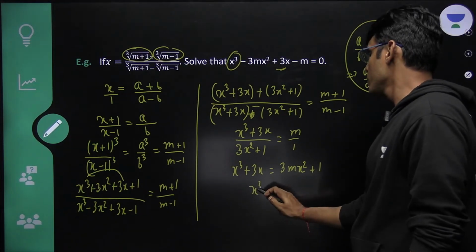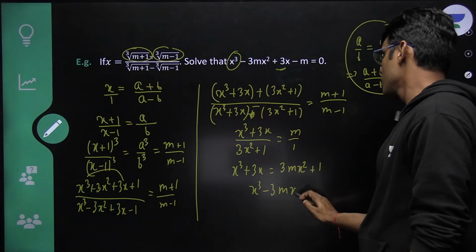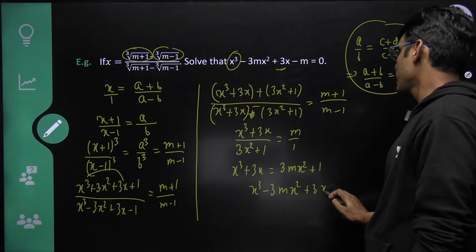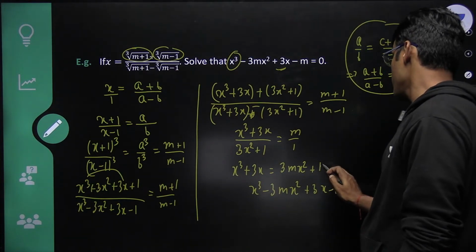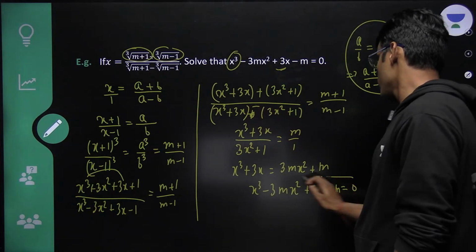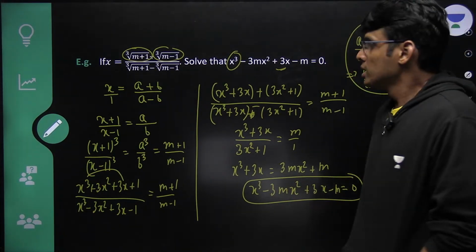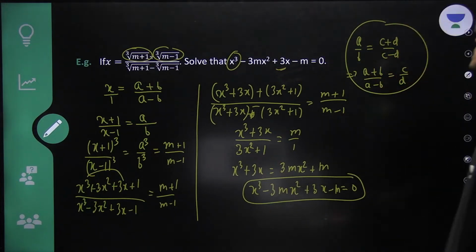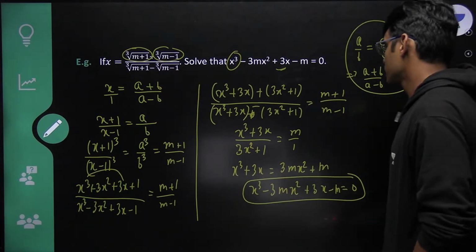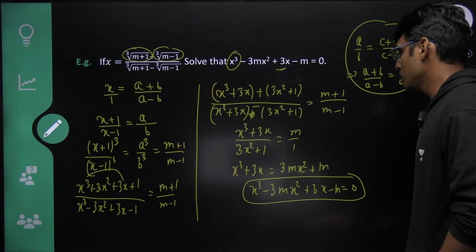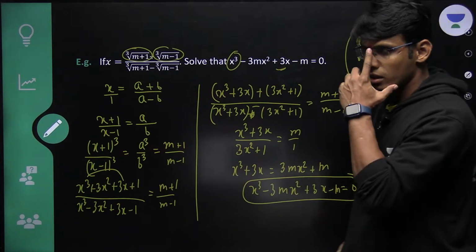So x cube minus 3mx square plus 3x minus m equals 0.